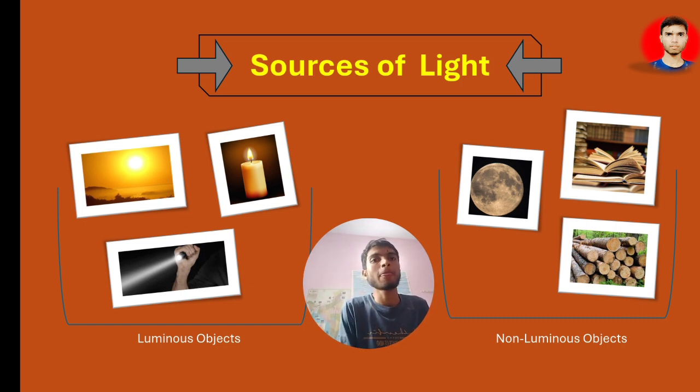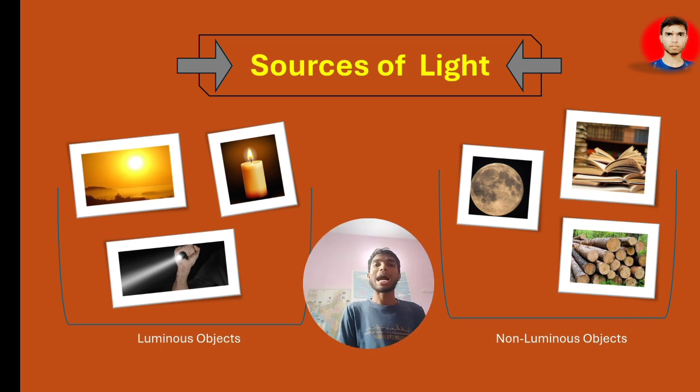Now there are some objects which can emit light, but all those sources of light were made by humans. So all these objects will be considered artificial lights.